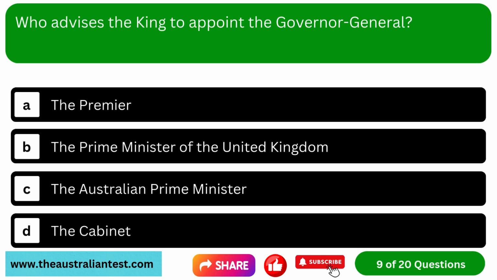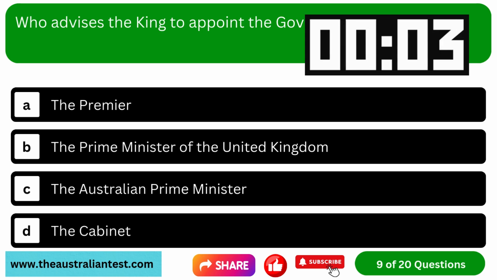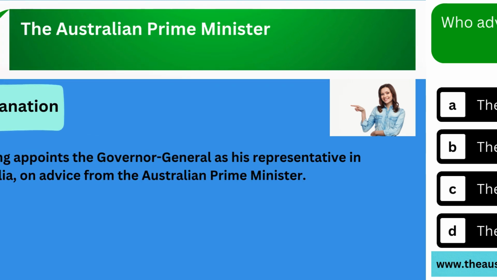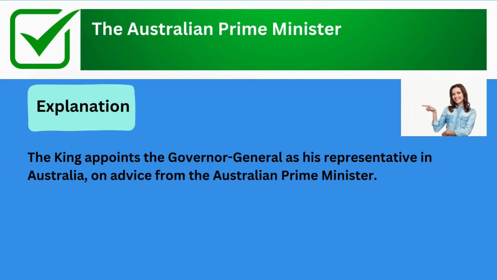Question 9. Who advises the King to appoint the Governor-General? Option A, the Premier. Option B, the Prime Minister of the United Kingdom. Option C, the Australian Prime Minister. Option D, the Cabinet. The correct answer is the Australian Prime Minister. Explanation: the King appoints the Governor-General as his representative in Australia on advice from the Australian Prime Minister.